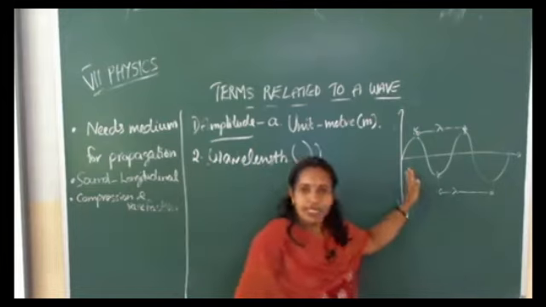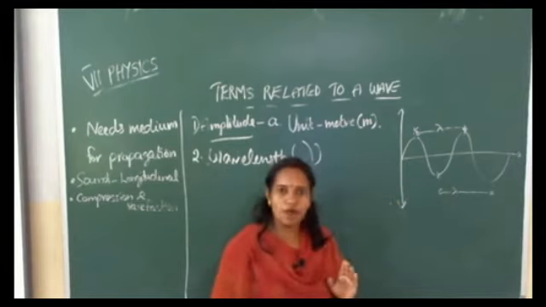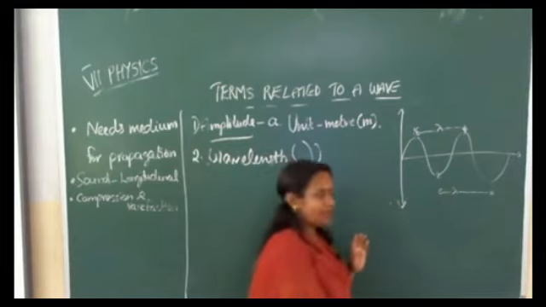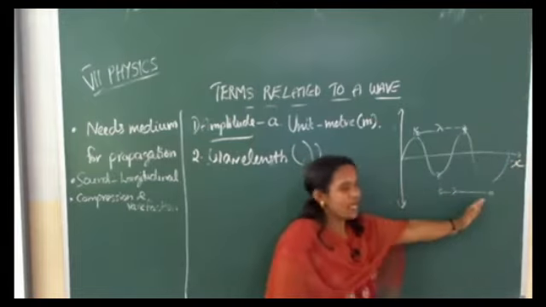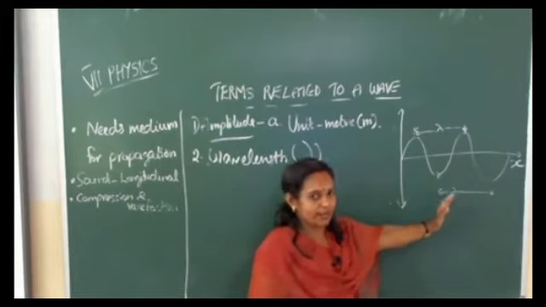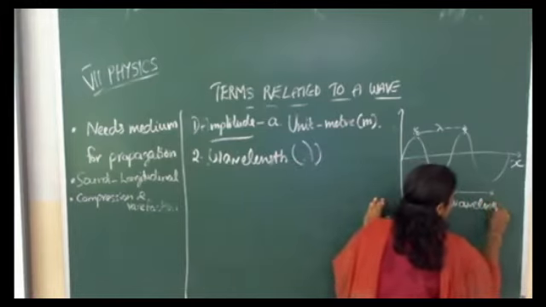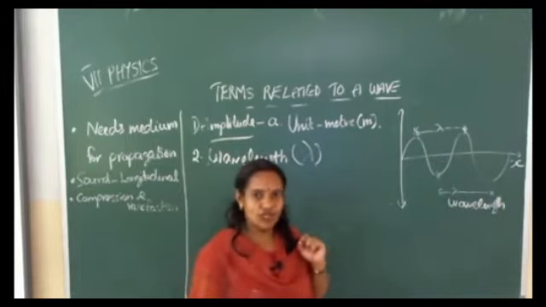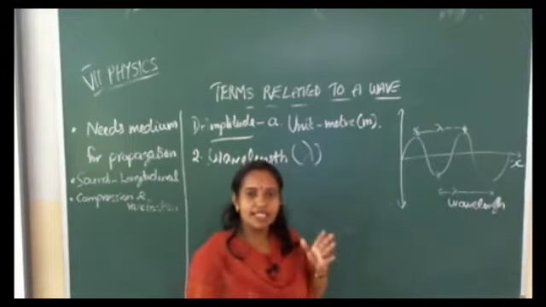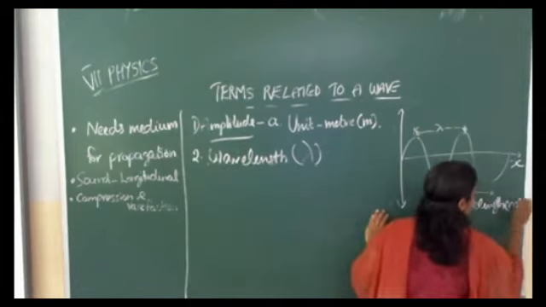So here it's like a graph. So which quantities are we plotting on the x and y axis? You already know this is our x axis. So here we are plotting wavelength. What is the unit of wavelength? Meter. Because it's a length. SI unit of length is meter.